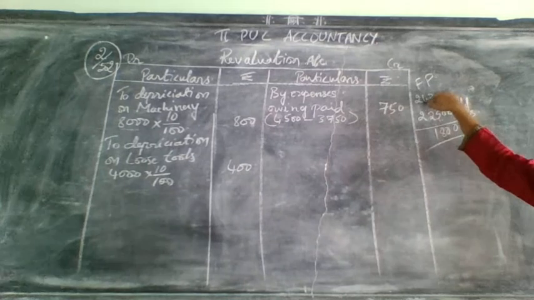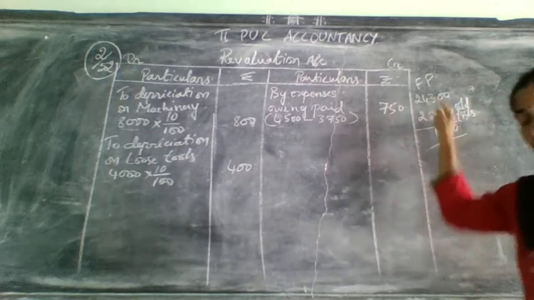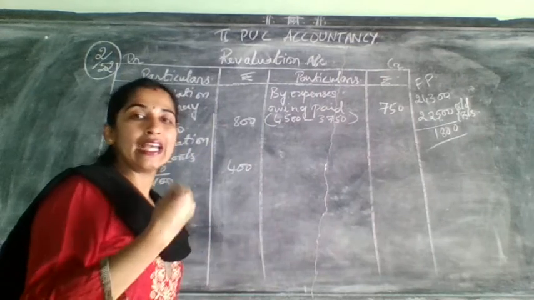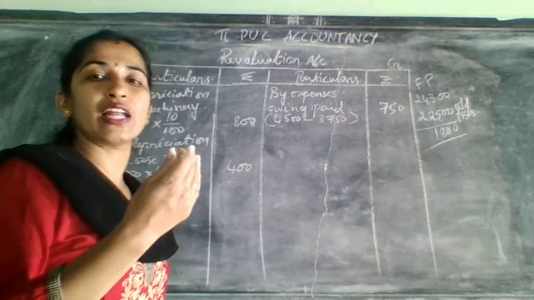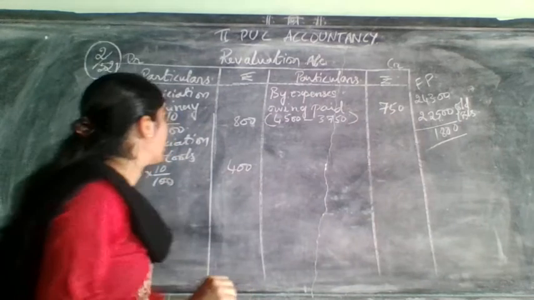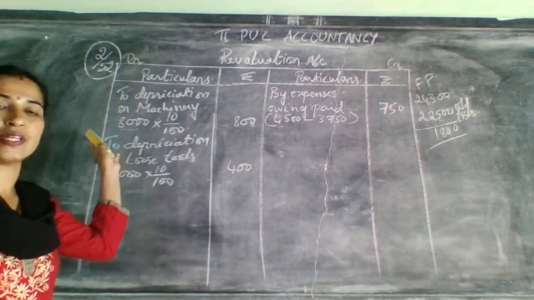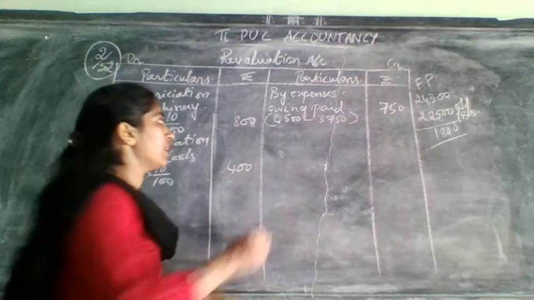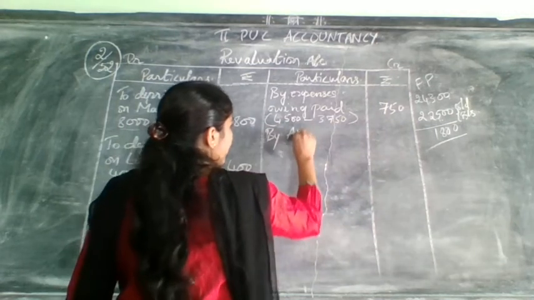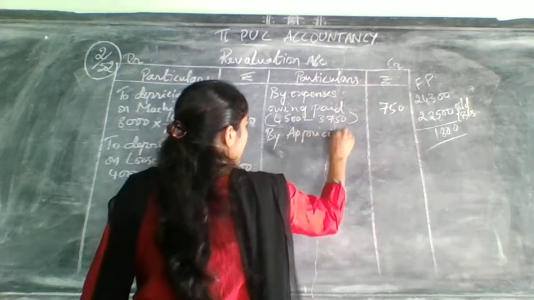Now it came to 24,300. That means how much was increased? 1,800 was increased. So an increase in the value of an asset is nothing but appreciation. Depreciation came on the debit side, so obviously appreciation will be on the opposite side. So right here, by appreciation